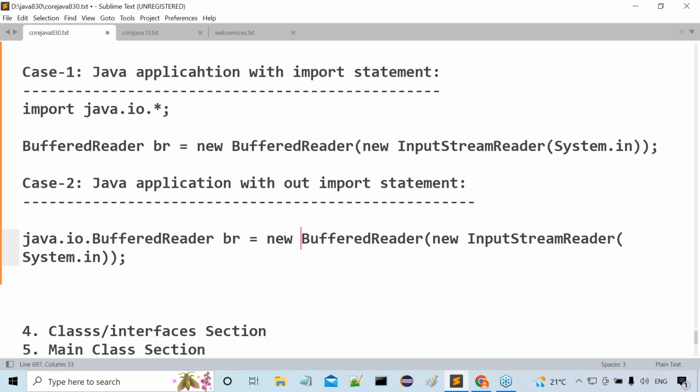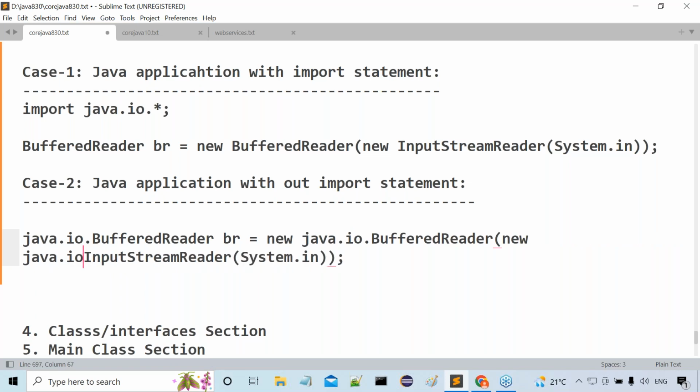Wherever we have written the BufferedReader class, there we have to write the fully qualified name, java.io.BufferedReader. Then InputStreamReader is also a class from the java.io package, so here also I have to write java.io.InputStreamReader. Then System is a class from the java.lang package, which is a default package in our Java program, so not required to think too much about this one.